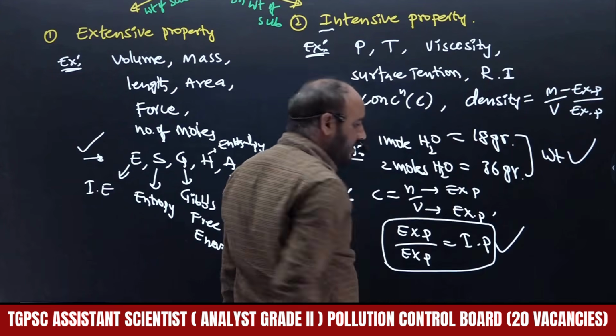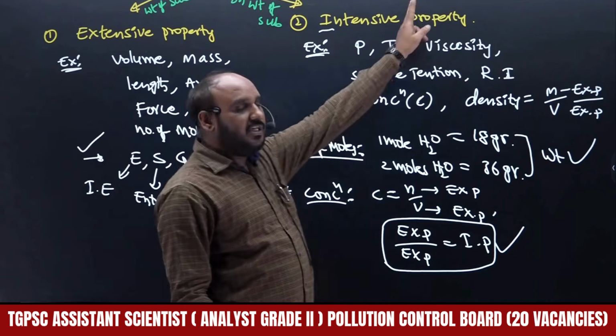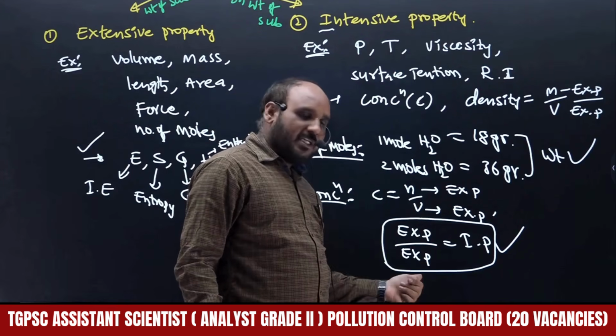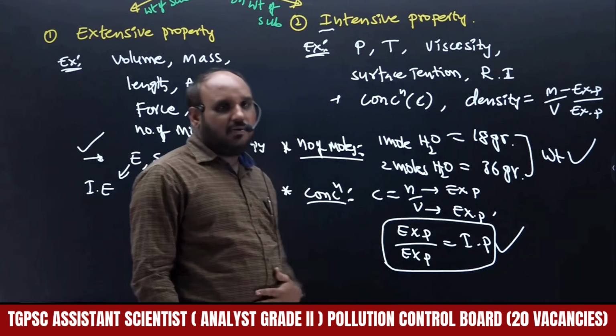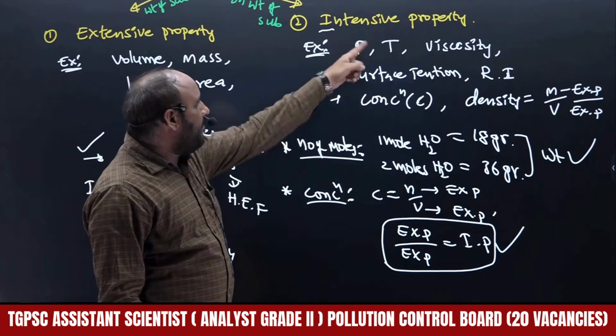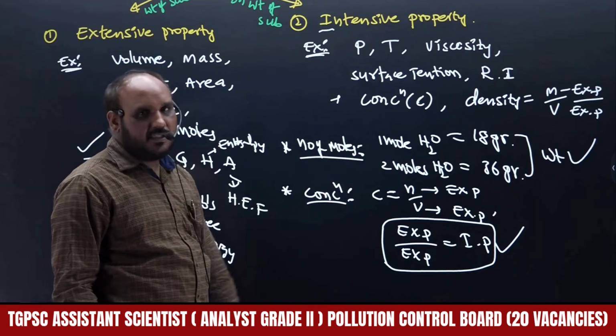The ratio of extensive properties becomes an intensive property. Therefore, density is also an intensive property. The ratio of intensive properties also becomes intensive only, right? Any two intensive properties we have to consider, P by T. Both are intensive, and the result obtained is also intensive only.